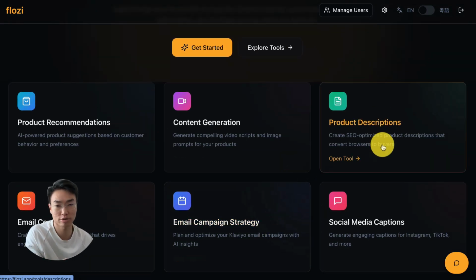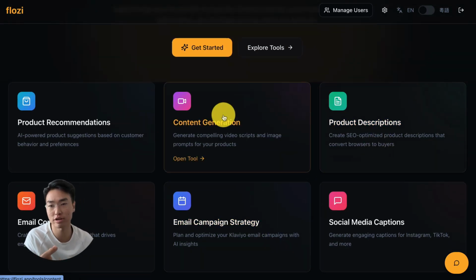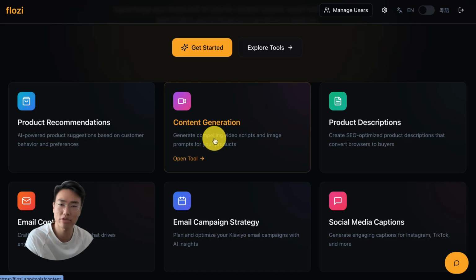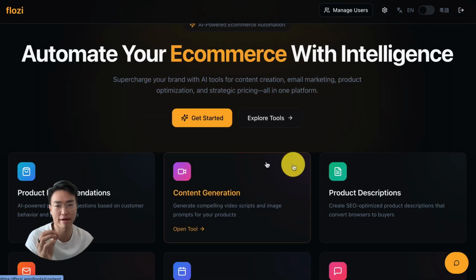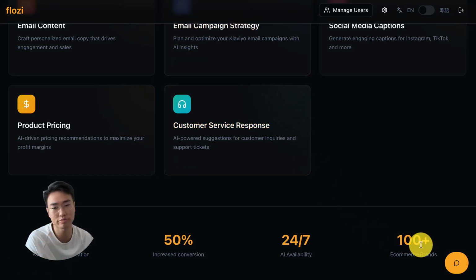And then for the product description, something that will work with your content generation and your product is very important. And for your content generation, people will do it for, I don't know, at least $1,000 a month to generate accurate content. I'll show you how this does it and not some random tool. Remember, this tool has been validated by many brands. We have over 100 brands using it.